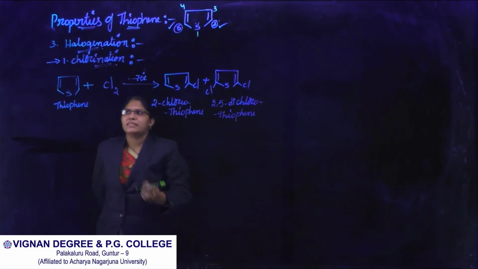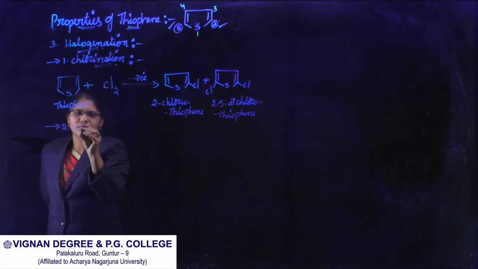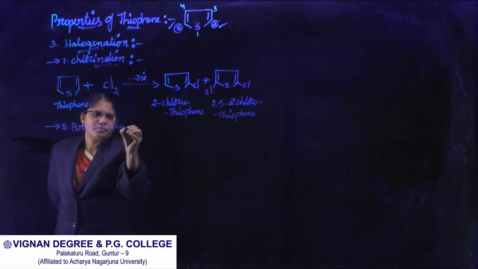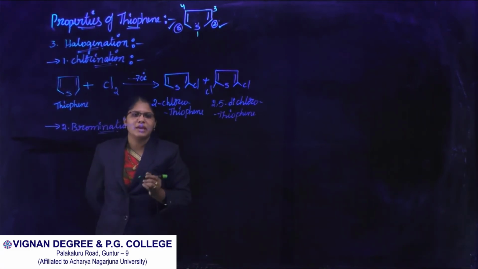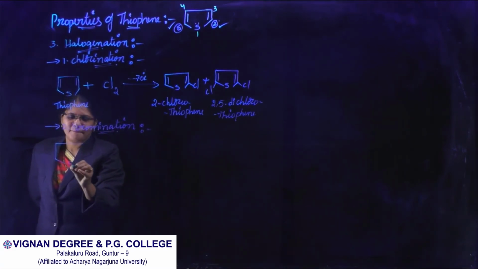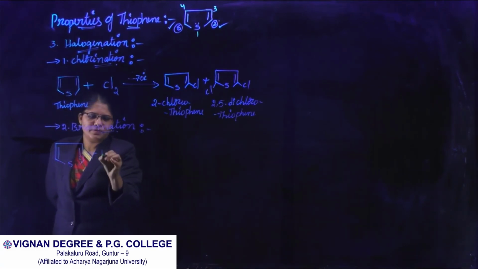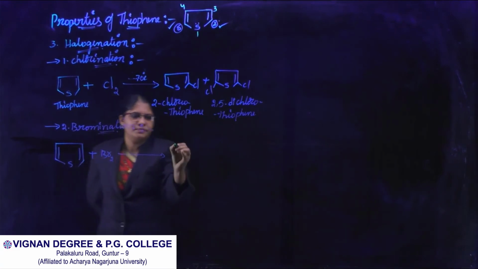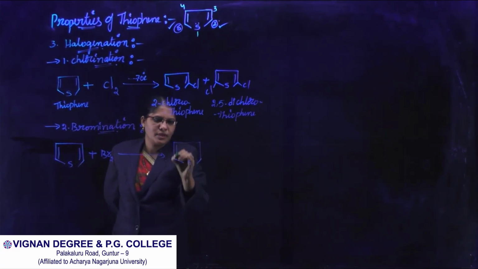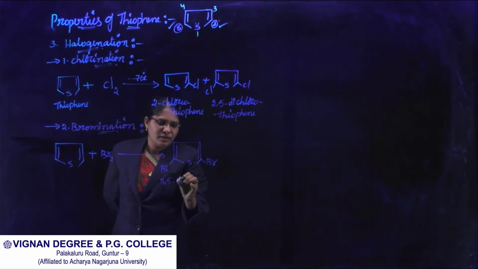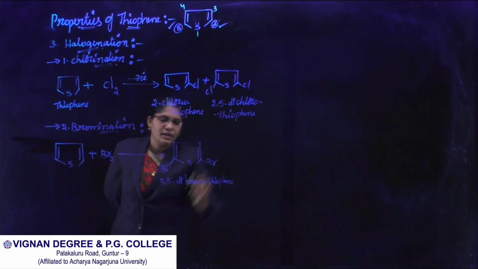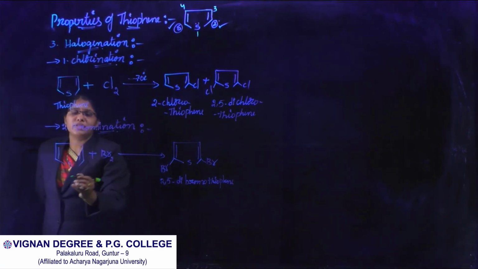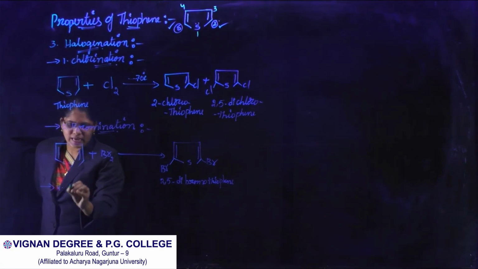And the next one, the bromination reaction. Thiophene reacts with bromine and gives 2,5-dibromothiophene. These are the halogenation reactions.